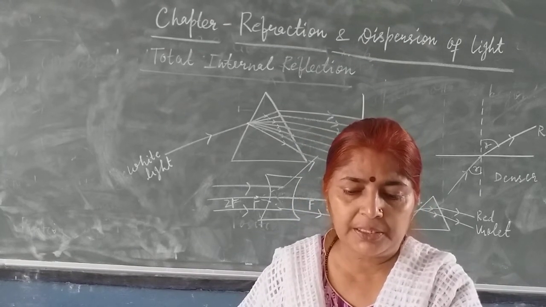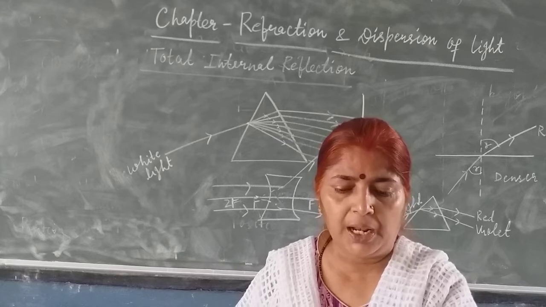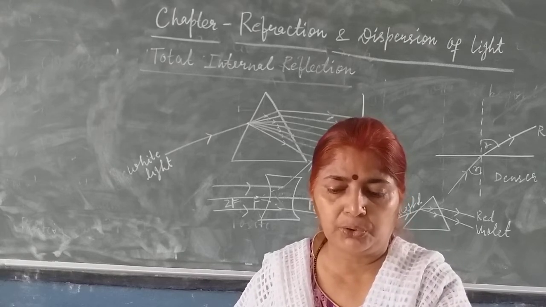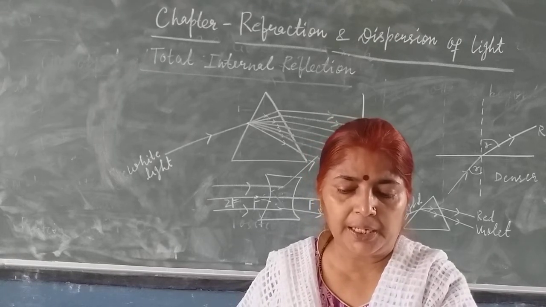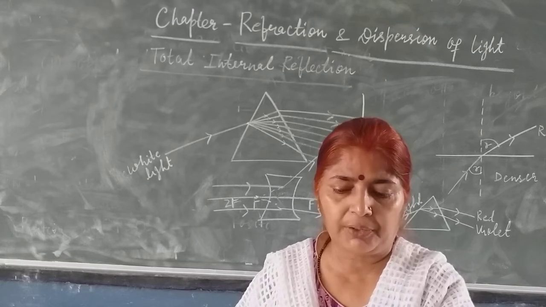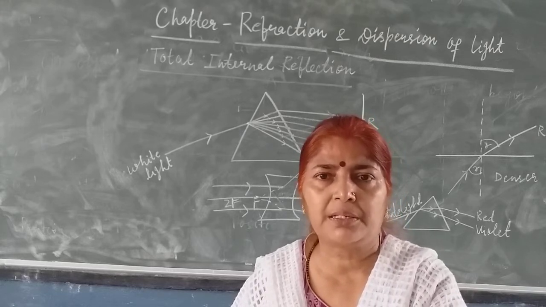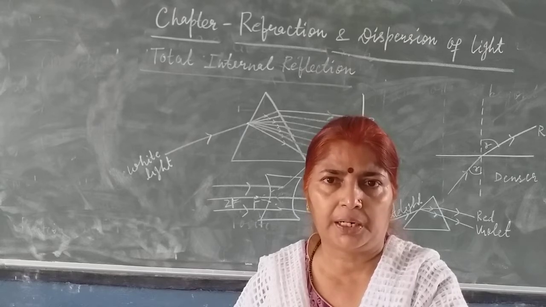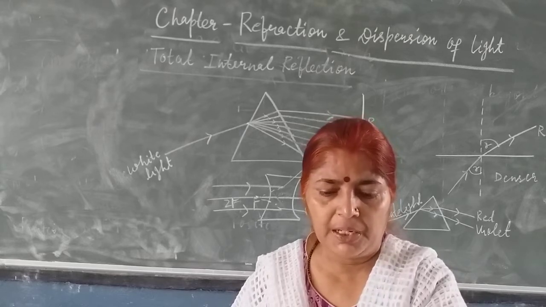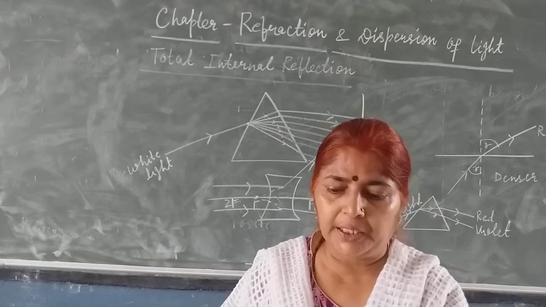First, the basic cause of refraction is the change in the speed of light as it goes from one medium to another. It is true. Second, in an optically denser medium, the speed of light is more than the speed of light in vacuum. It is false. You know, children, speed of light is maximum in vacuum. It is 3 into 10 to the power 8 meter per second, whereas in denser medium, the speed of light is less. So, second is false.